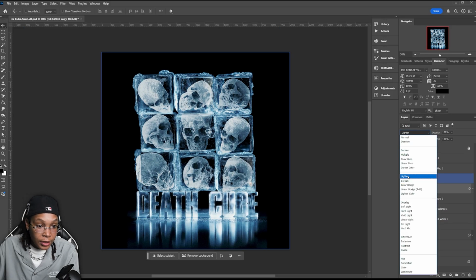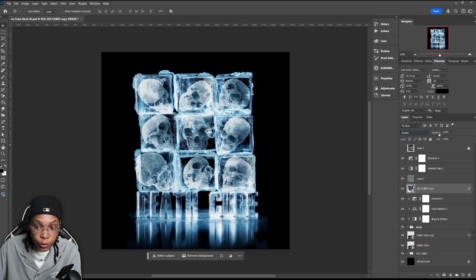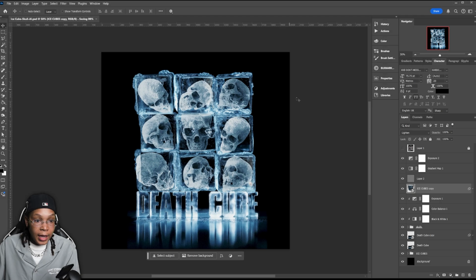You can do lighten, but as you can see, the lightening gives it a softness to it. This softness, a little bit brighter, matches what we already have. This one is pretty cool. If you do screen and then just bring the opacity down, that's cool. But I really like how lighten was hitting. Yeah, throw it on lighten, keep it at 100%. And that's cool, man. And that's that on this.